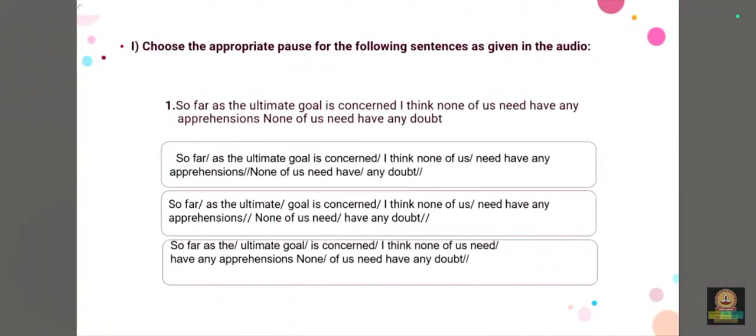So here in the first slide we have: choose the appropriate pause for the following sentences in the audio. In the given audio, you guys got the audio file, and then try answering these questions. So in the first question we have, so far as the ultimate goal is concerned, I think none of us need have any apprehensions. None of us need have any doubt.